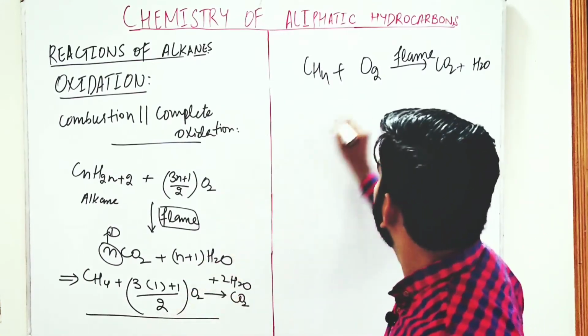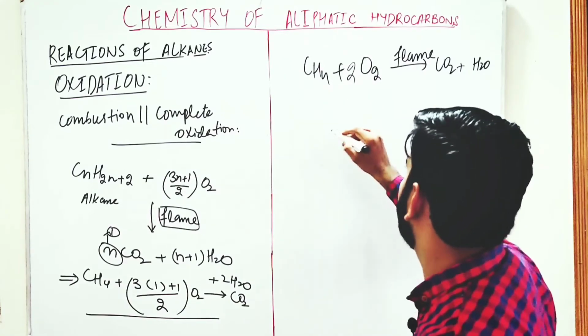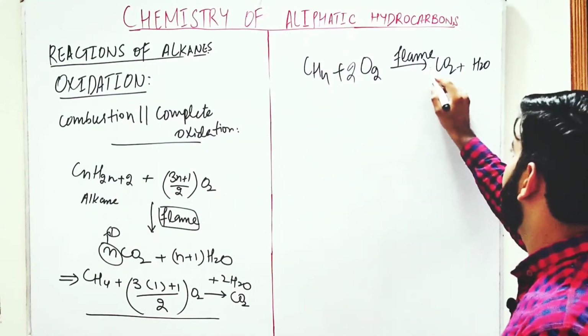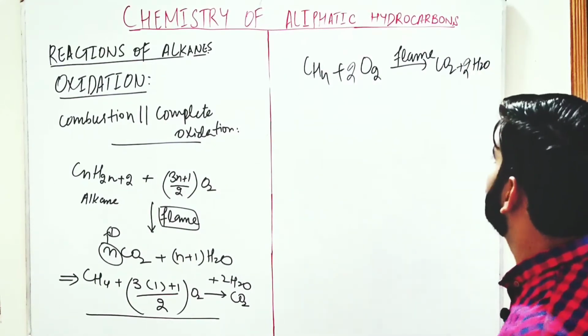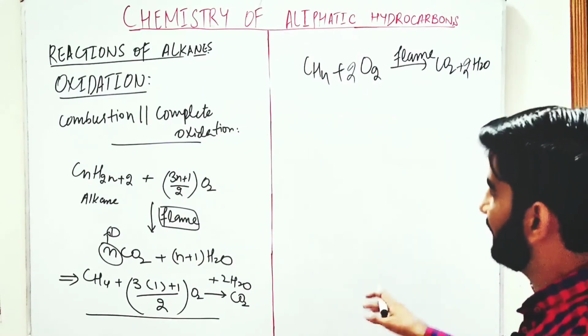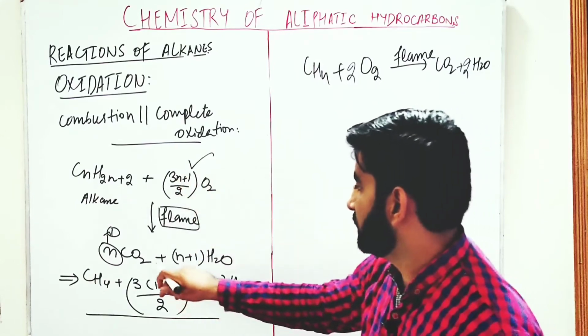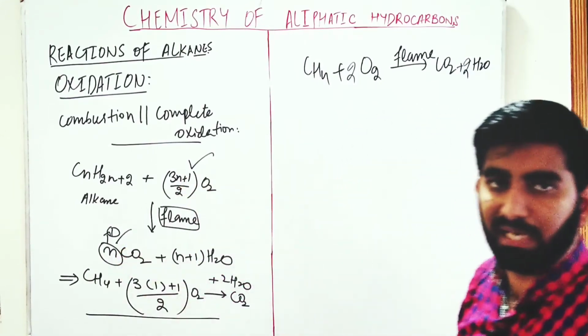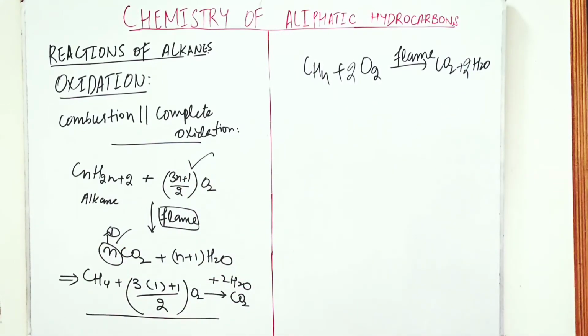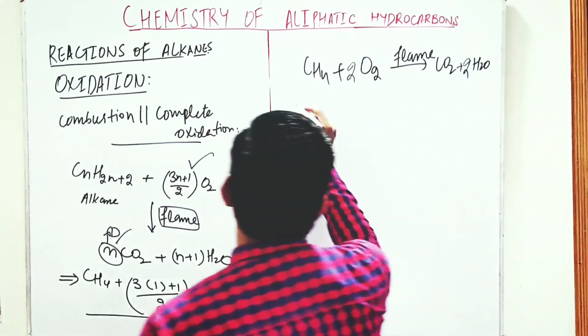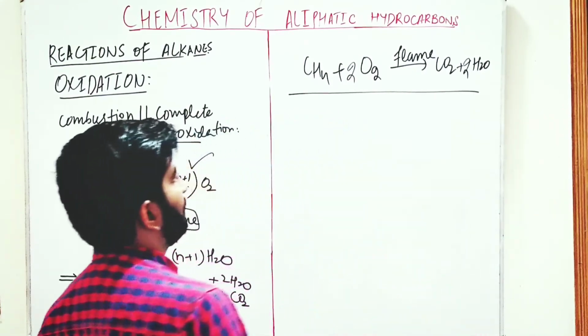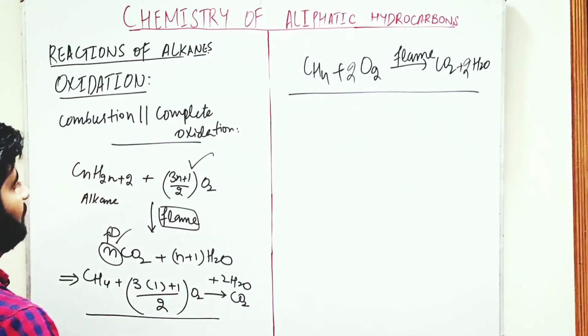There are 2 moles of oxygen and 1 mole of methane, then there is formation of 1 mole of carbon dioxide and 2 moles of water. We balance the equation by using this method, by placing the value of n, how many moles of reactants we take. That is the complete oxidation or combustion.